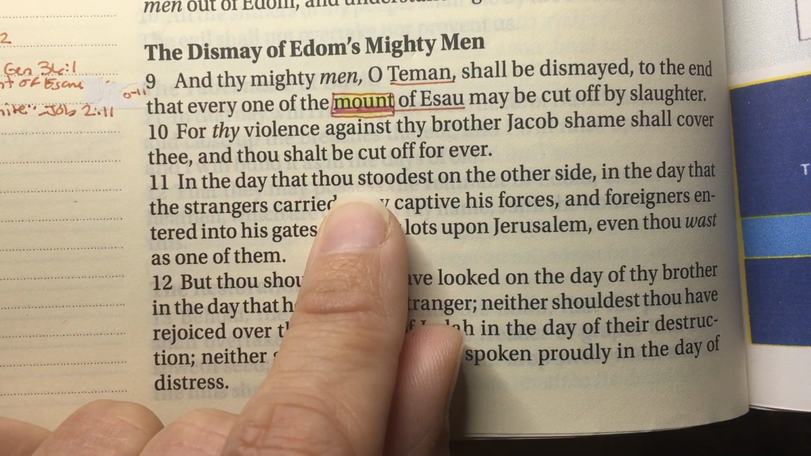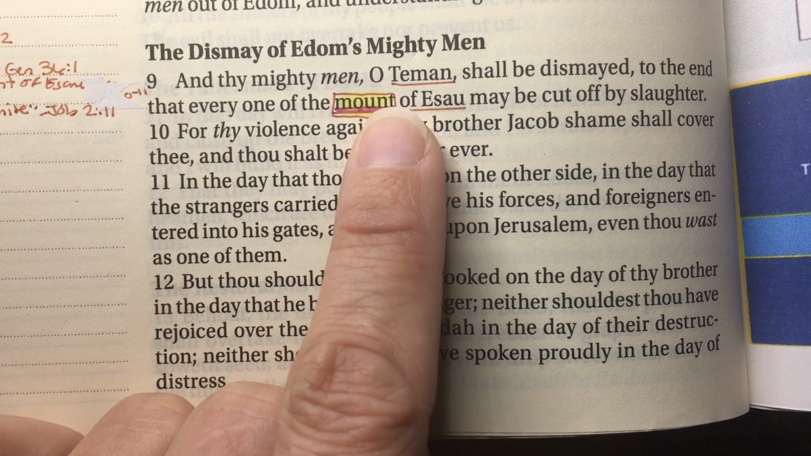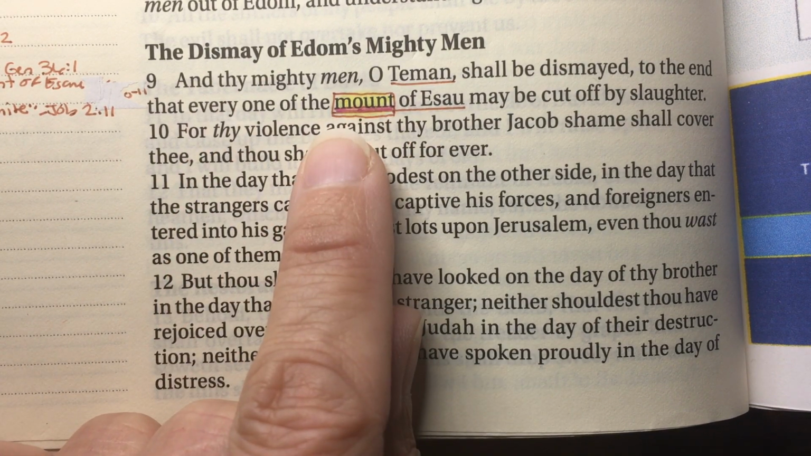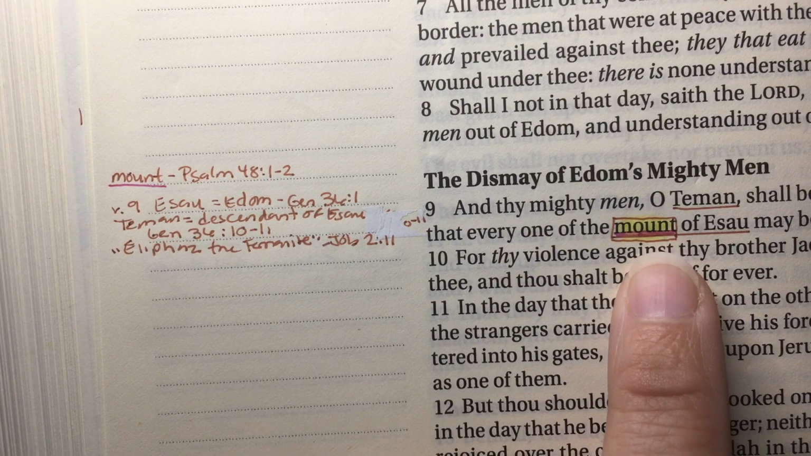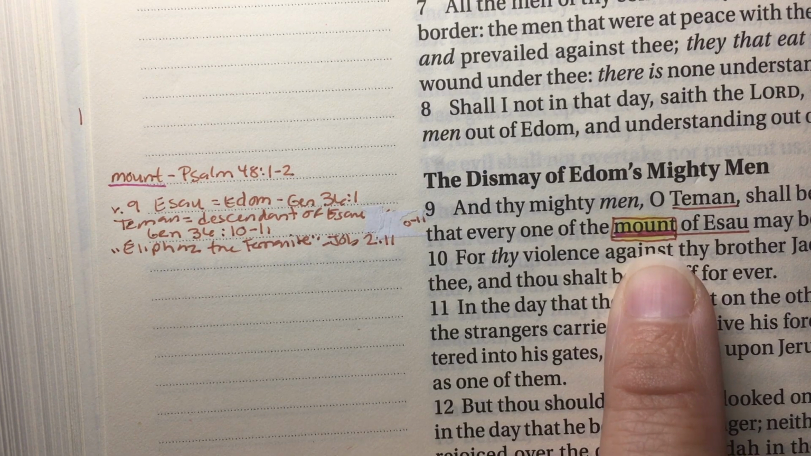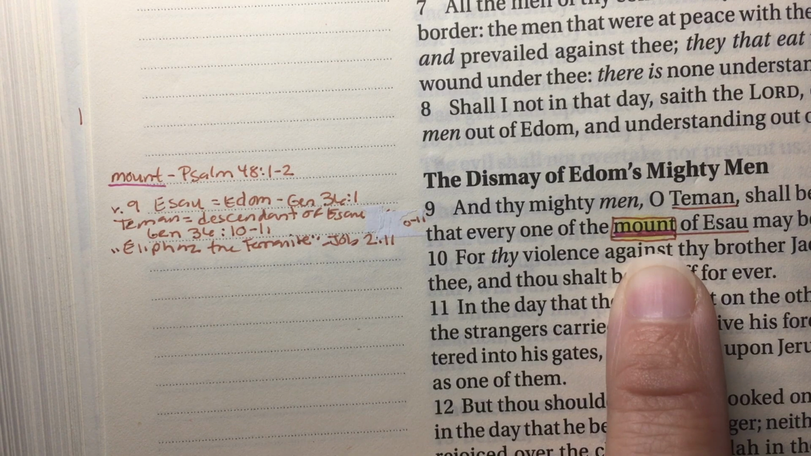So the other thing that I'm tracking is verse 9. And thy mighty men, O Teman, shall be dismayed to the end that every one of the mount of Esau may be cut off by slaughter. So in that, the word mount is one that I'm tracking because that comes up in the book of Revelation. So there are mountains that are thrown into the sea. And so I'm actually trying to have as many notes as possible, not in the book of Revelation because there's so many other types of notes.